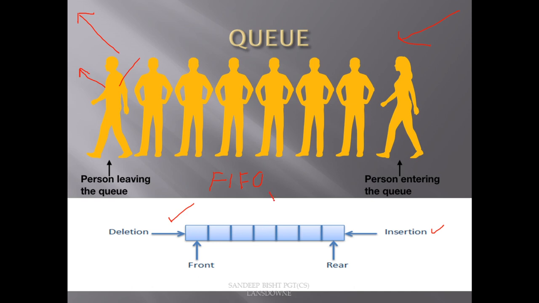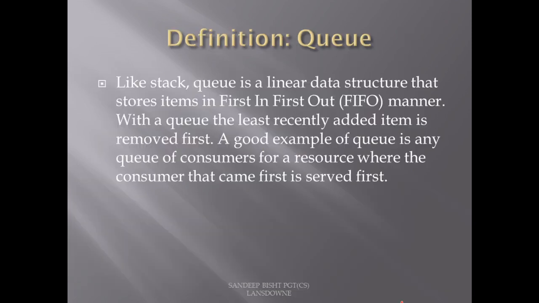So this is the behavior of a queue. The person will insert from what we call the rear, and that element can be removed from what we call the front. So insertion from one end and deletion from another end, that is the basic property of a queue.